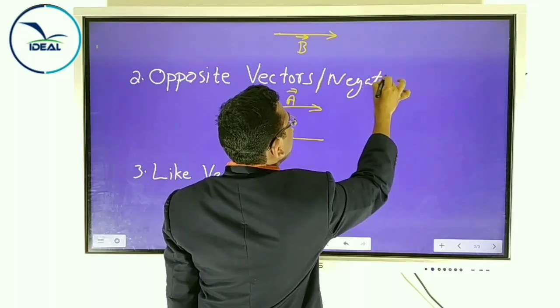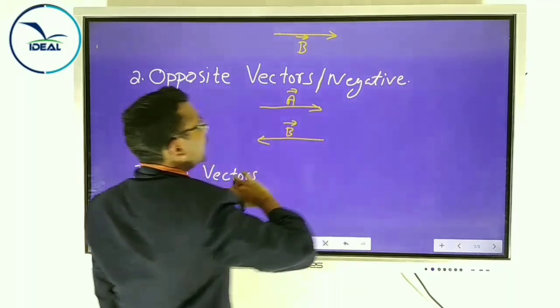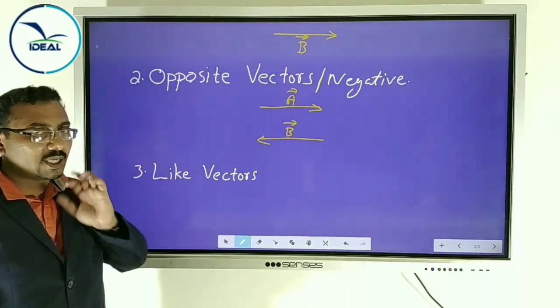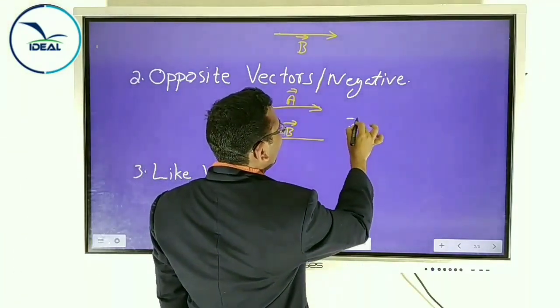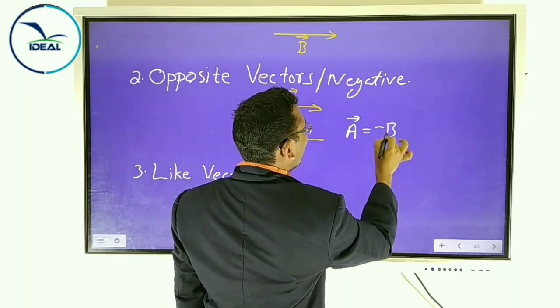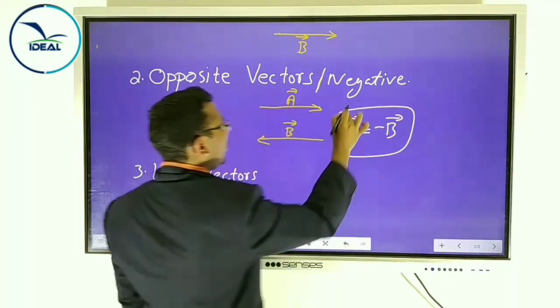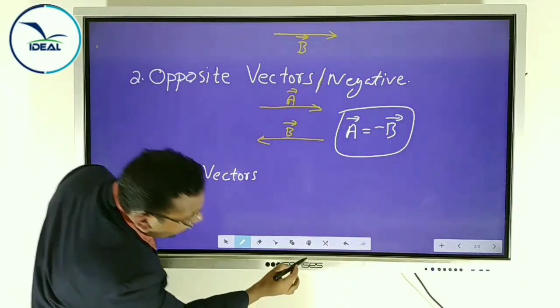Note the name. Negative vectors means opposite vectors, equal magnitude and opposite direction. That is, vector A equal to minus of vector B. We can write vector A equal to minus of vector B.